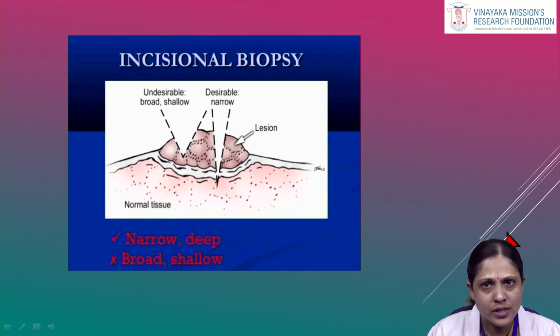The tissue for incisional biopsy should include part of the lesional area and part of the adjacent normal mucosa to compare the findings. In the following picture you can see where the deep, shallow and narrow incisions are being taken. We should take part of the lesion from the tumor and part from the normal mucosa.